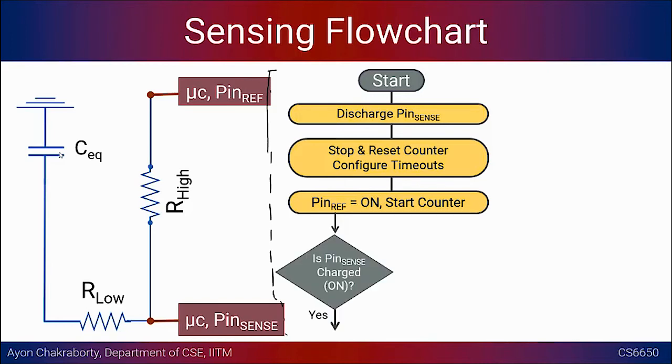So next, what we should do is continuously look at the pin sense's value, right? Either you could look at the analog voltage value. In this case, let's just stick to the digital value, whether the pin sense actually comes to 5 volts. That means that pin sense is charged, right? You will basically see whether the pin sense is on or not.